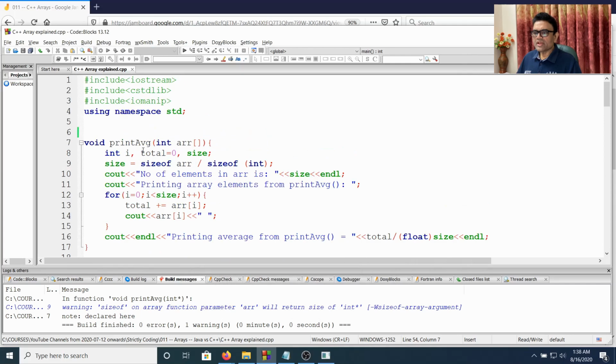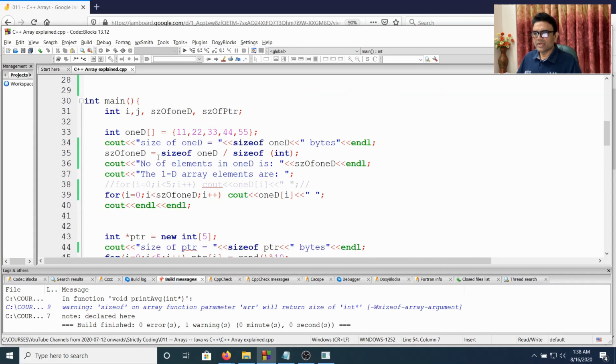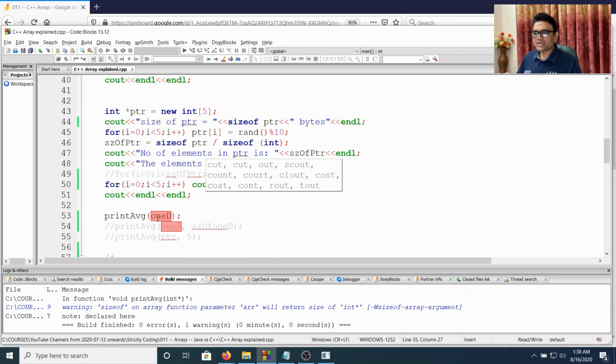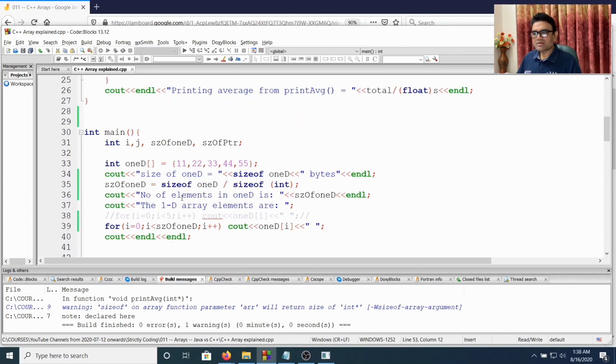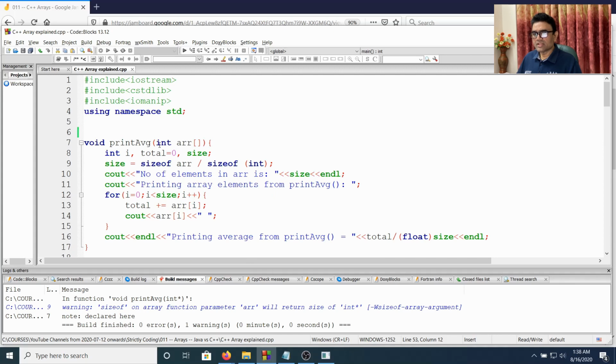Because here, if you look at the main, the sizeof is working fine because 1D is your original array name. But when you pass it to the function print average, you might think it's an array parameter, a reference of an integer array, but basically it's a pointer.